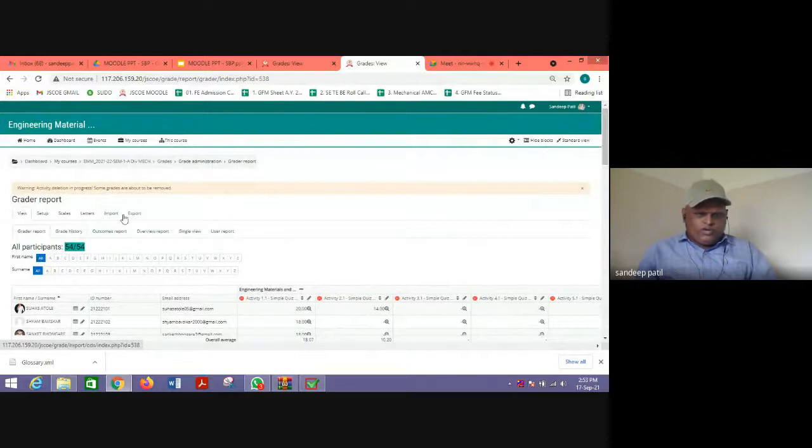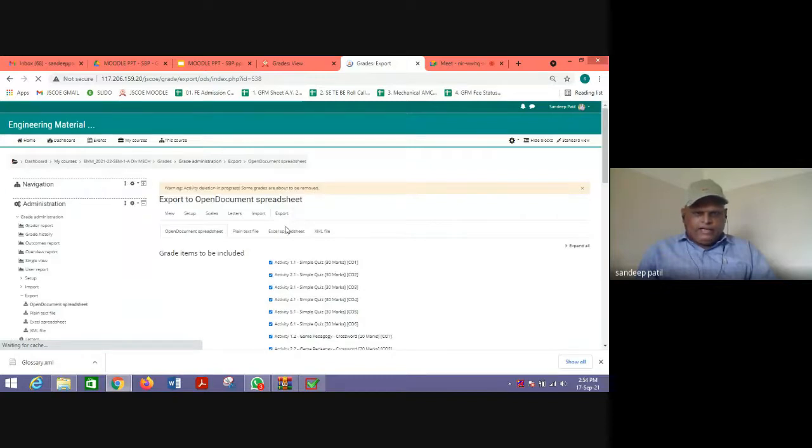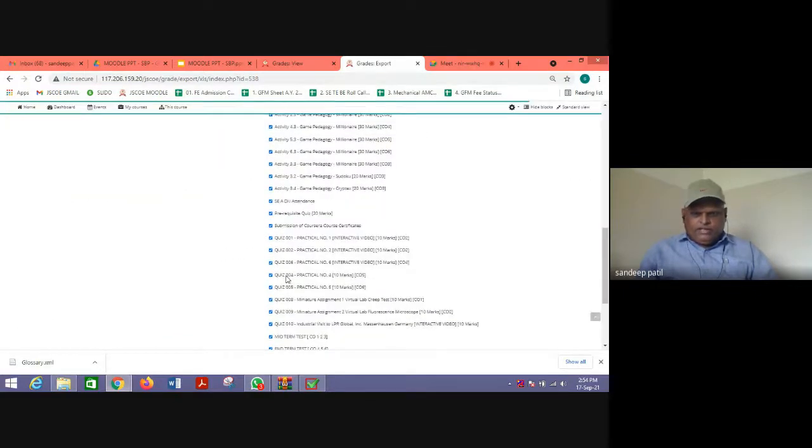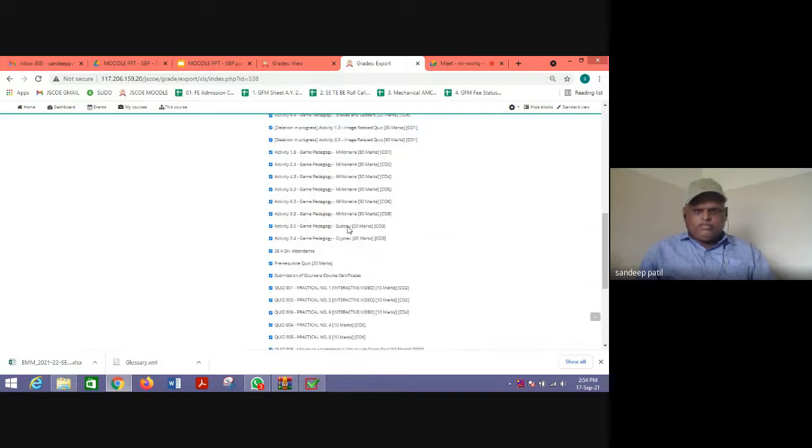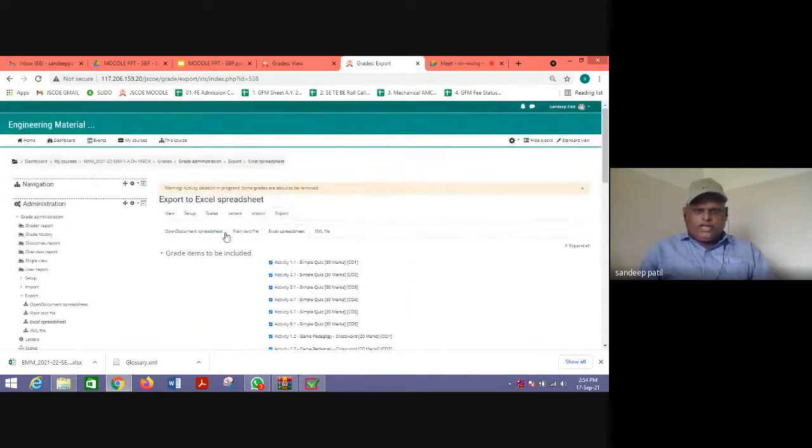For download, you can click export, and then choose Excel spreadsheet. Select which activity you need to download, or all activities, and click download. Then all these things will be downloaded in a single Excel file. This is the way that we can see the grades.